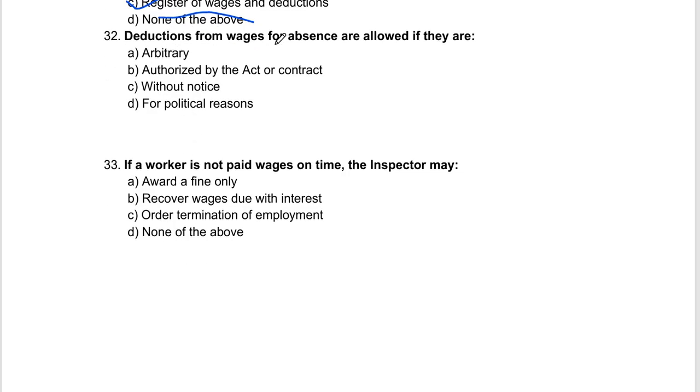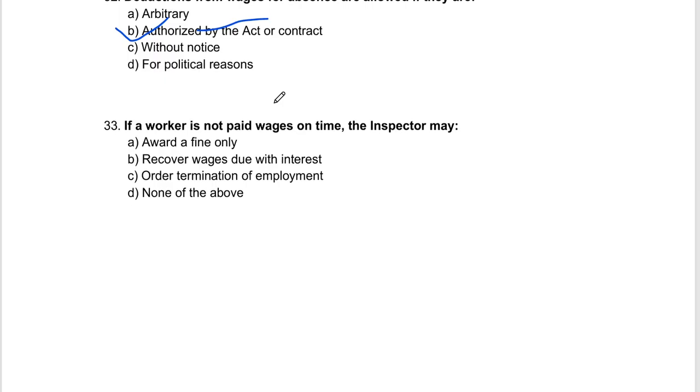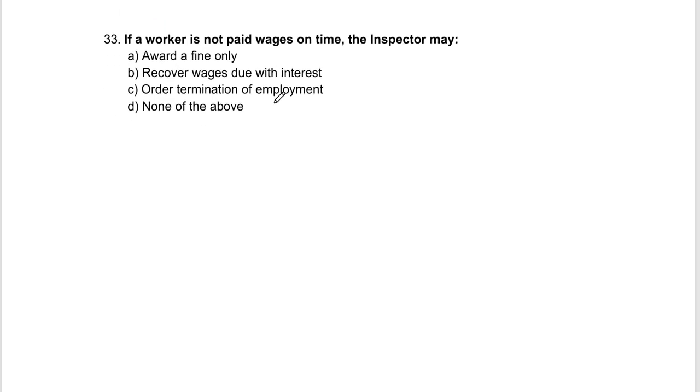Deduction from wages for absence are allowed if they are arbitrary, authorized by act or contract, without notice, for political reason. You cannot deduct for political reason. Got it? Without notice, you cannot deduct. If they are authorized by the act or contract. I'm getting some technical difficulty, but in the next video I assure you that it will be removed as soon as I become friendly with this tech.